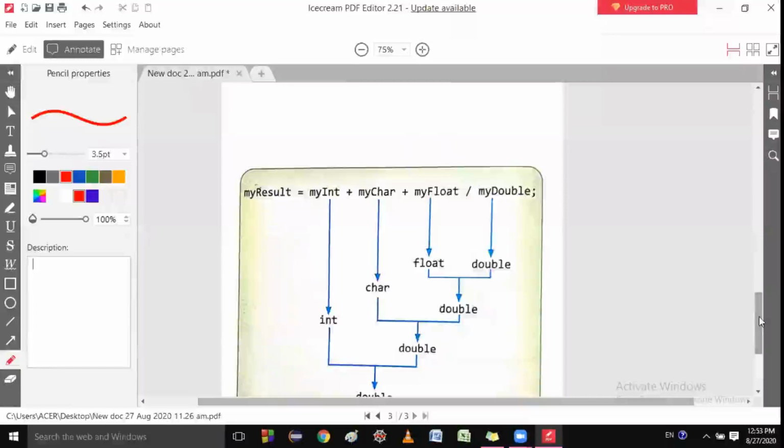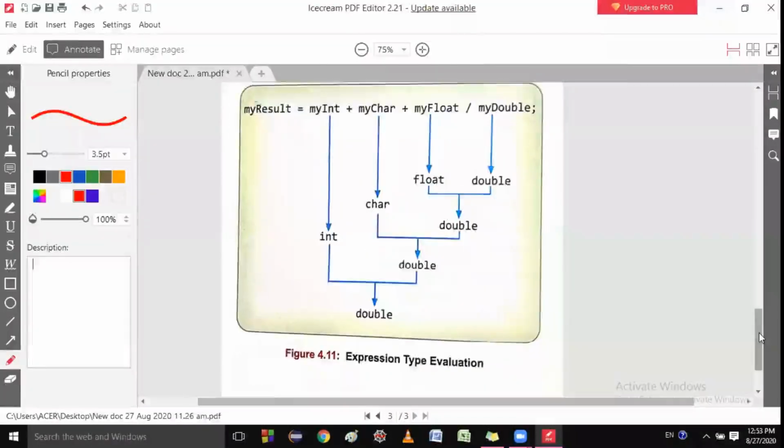If you get this type of question, if anyone asks you which type of data you will return. So basically, students, if you divide a float by a double, then you know that by implicit conversion the lowest data type will convert to which? Tell me, the lowest data type is converted to which type? Greatest data type. That means float and double becomes which type? Double. Is it clear?